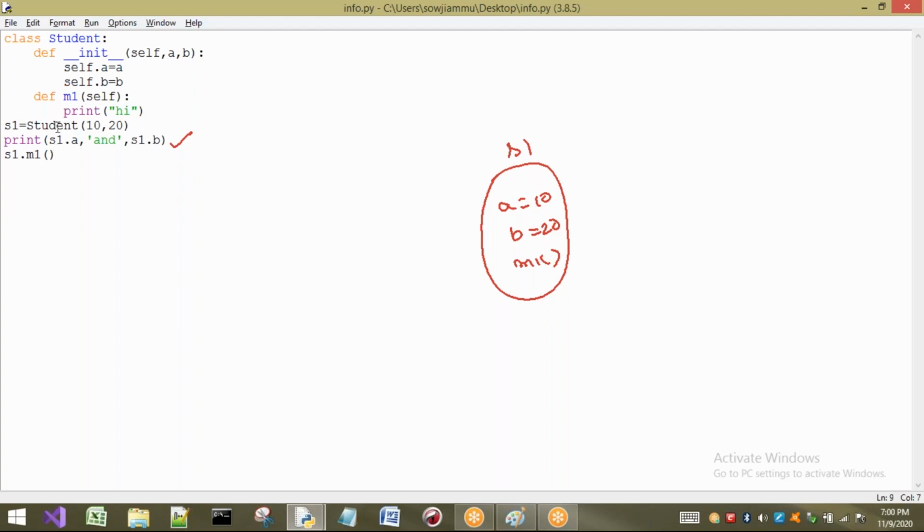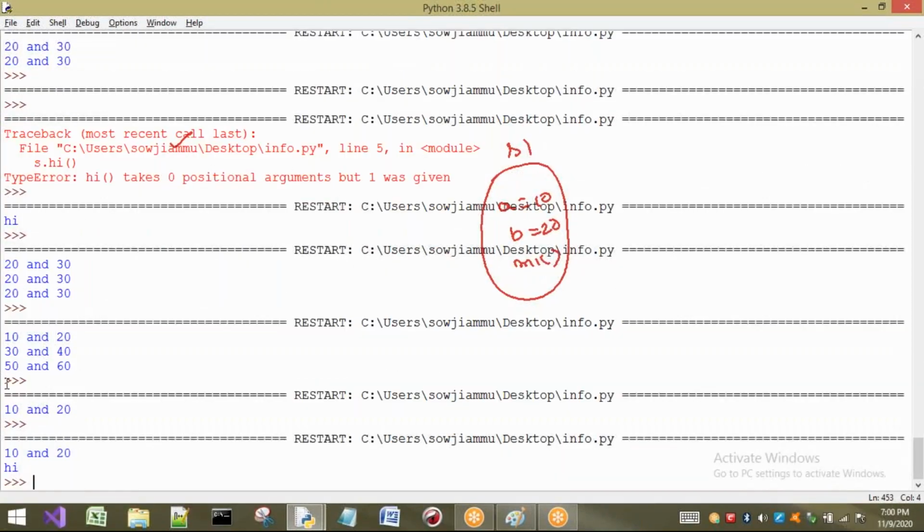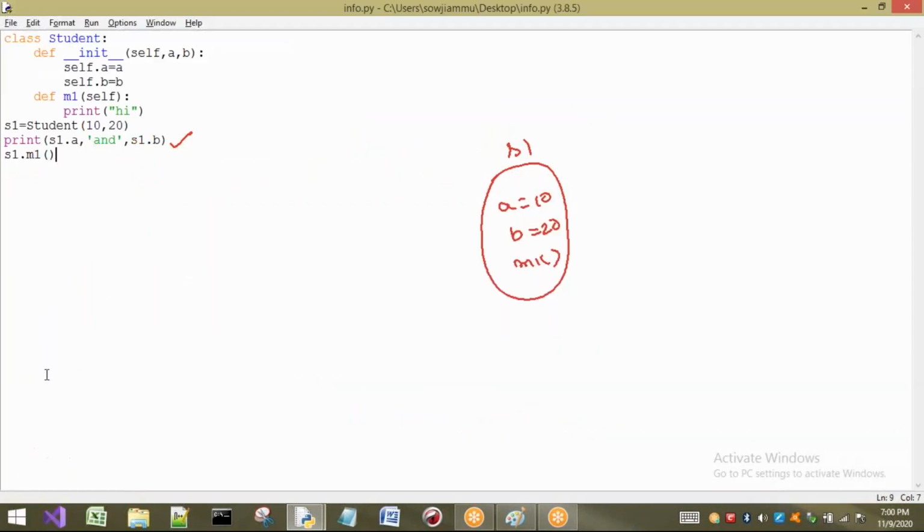Now observe the output of this program. So see, now what happens? Hi is printed because I have called it by using the object. But what about this constructor? It is not compulsory, it is not required to call it. By default, it is going to be called. Next, the third point, let us see what is the difference between a method and a constructor.